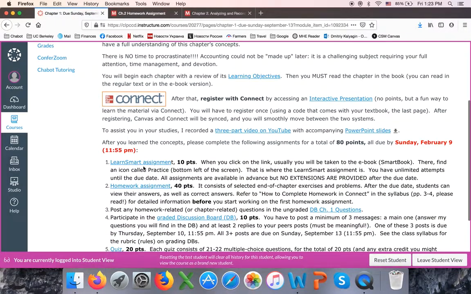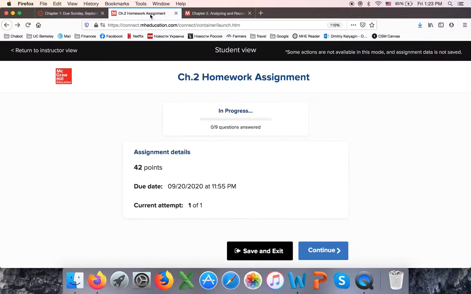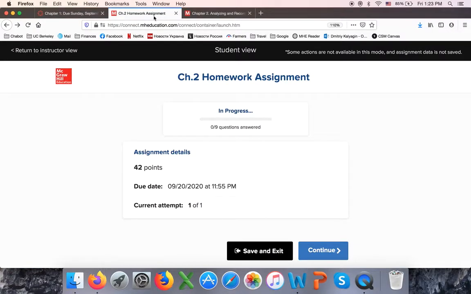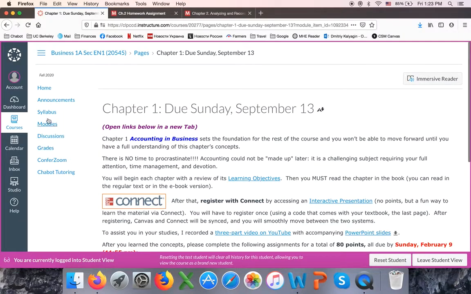So when you click on links for assignments, you will have Learn Smart assignments, homework assignments, and you will also have quizzes and exams or tests. You will be taken to Connect. This is how your homework will look like. This is how your Learn Smart will look like. So Connect is the homework management system. I sync them together. You always go from Canvas to Connect. You do not go to Connect directly.